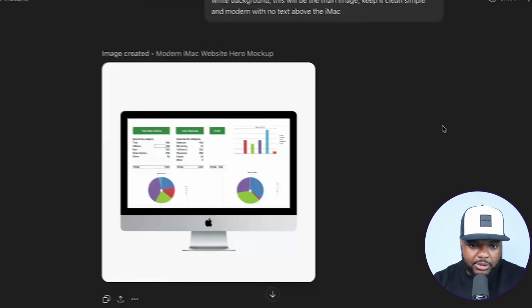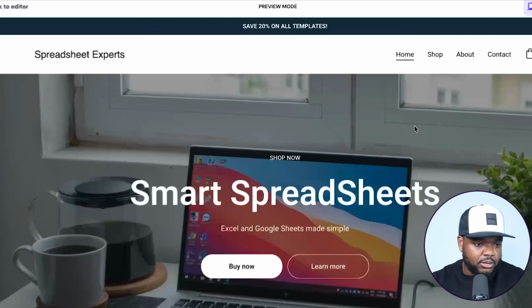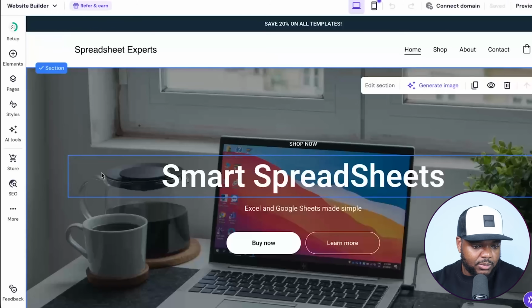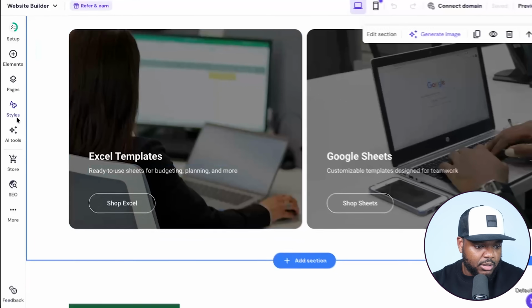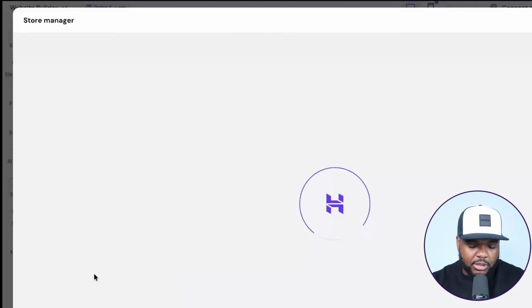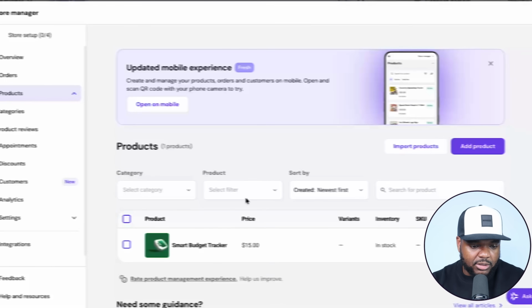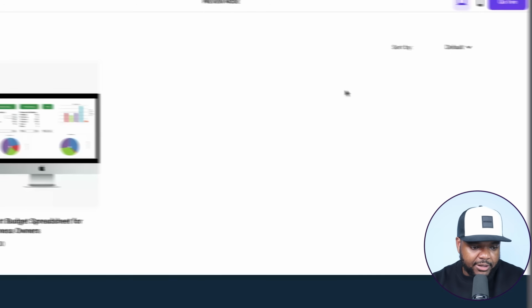All right, and there we go. It was able to do that quite fast compared to previous models. I've now got this image that I'm going to be able to download for completely free onto my computer. And then what I can do is go back over to this website that I built with Hostinger. I'm going to go over here to store. I'm going to click on products. And I'm just going to update the product that's already there. It's a placeholder product, but I want to see exactly how this image is going to look on the website. All right, and there we go.